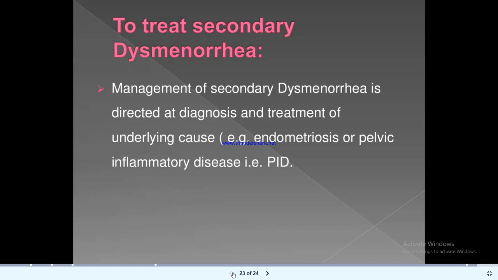To treat secondary dysmenorrhea, management is directed at diagnosis and treatment of the underlying cause, for example, endometriosis or pelvic inflammatory disease, that is PID. Then again, adenomyosis, and if there is a congenital anomaly, we can surgically correct it. All these are the steps to relieve secondary dysmenorrhea. Reassurance to the patient is very important, and if she knows that there is an underlying pathology and it is being treated, it helps to relieve the dysmenorrhea psychologically also.